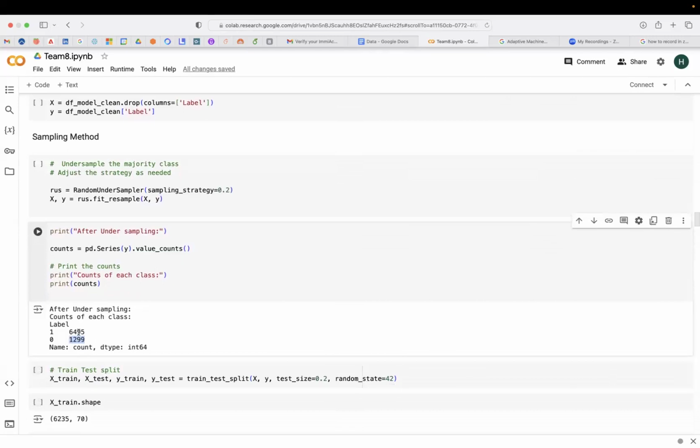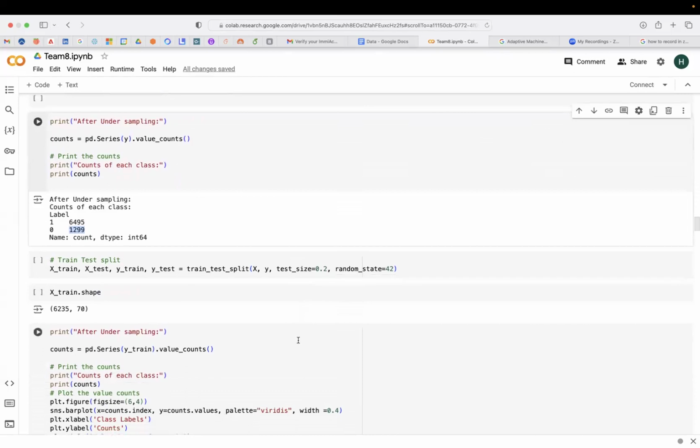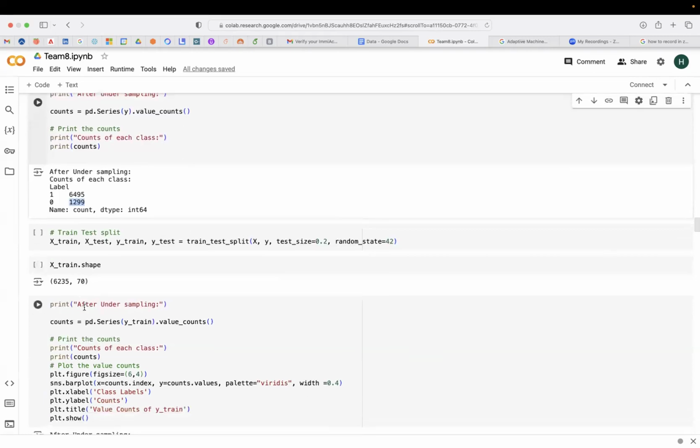And after undersampling, we've split the data into train and test sets in the ratio of 80:20. This is done before oversampling because we want to maintain the integrity of our test samples, because in the oversampling algorithm, SMOTE, it generates synthetic samples, and we do not want to test our models on synthetically generated samples.